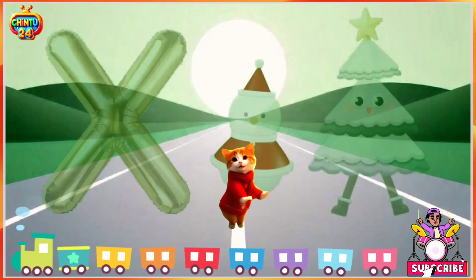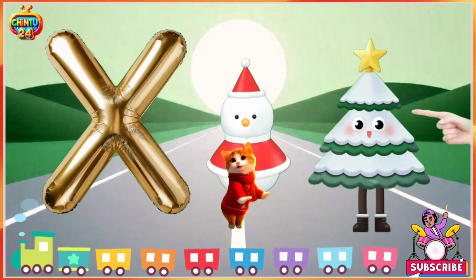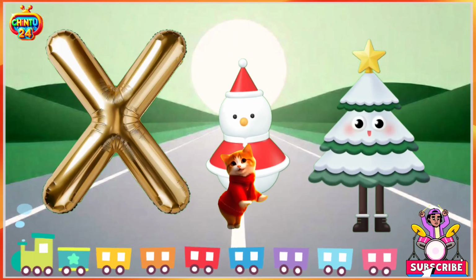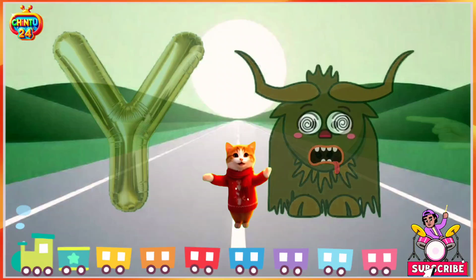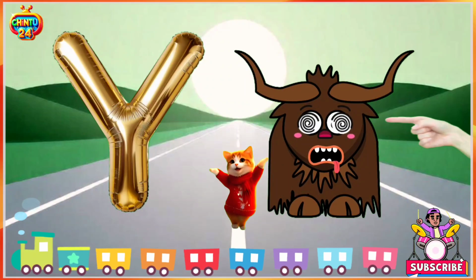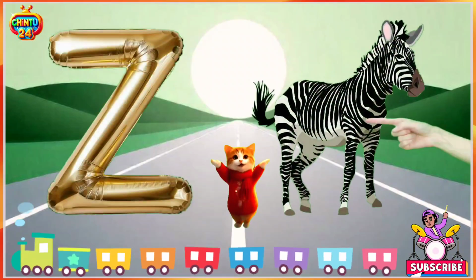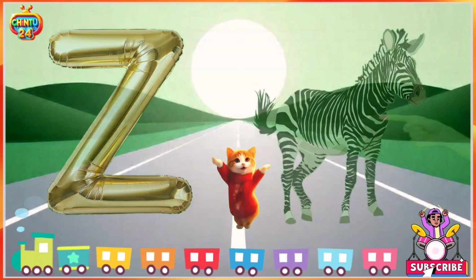X for xylophone, xylophone means shankar yantra. Y for yak, yak means yak. Z for zebra, zebra means zebra.